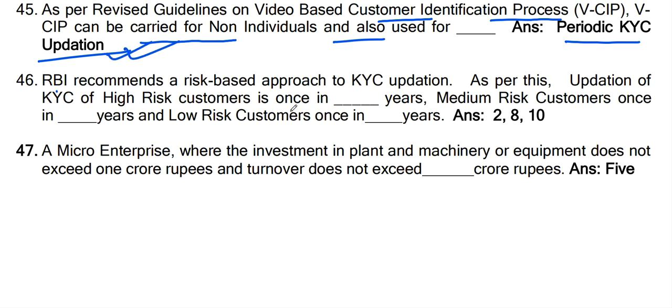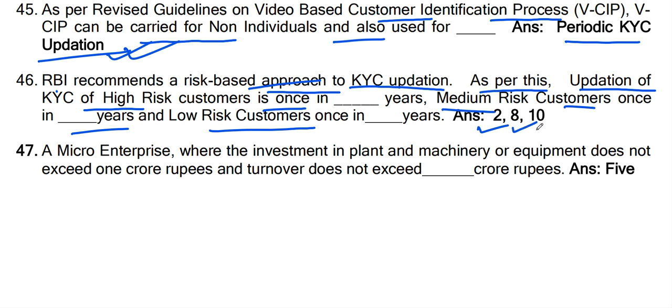46. RBI recommends a risk-based approach to KYC updation. As per this, updation of KYC of high-risk customers is once in dash years, medium-risk customers once in dash years, and low-risk customers once in dash years. So for high-risk customers, once in 2 years, medium-risk customers once in 8 years, and low-risk once in 10 years.